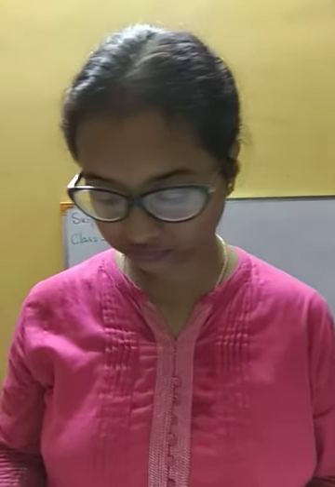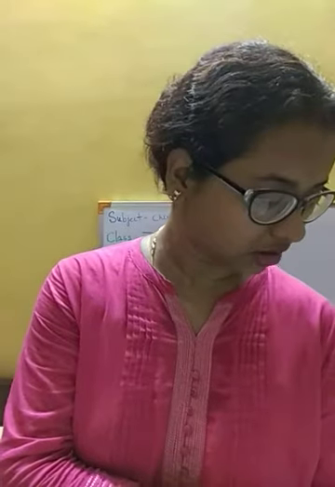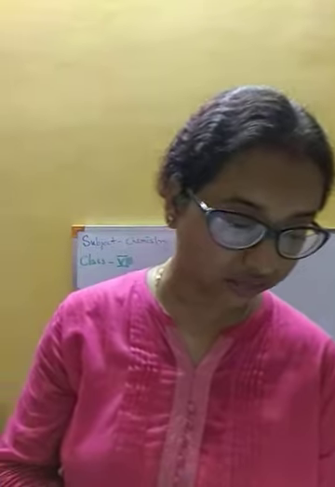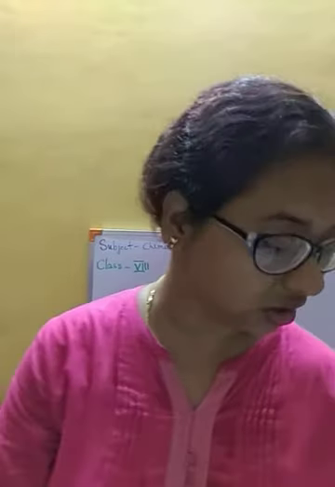Next, after that, modern model of an atom, these things you have to read. Atomic number, mass number, these are important. This table and all, nothing to omit here. Isotopes, this is not there in the curriculum and we have not done this also. That's why this part, isotopes, you can omit.